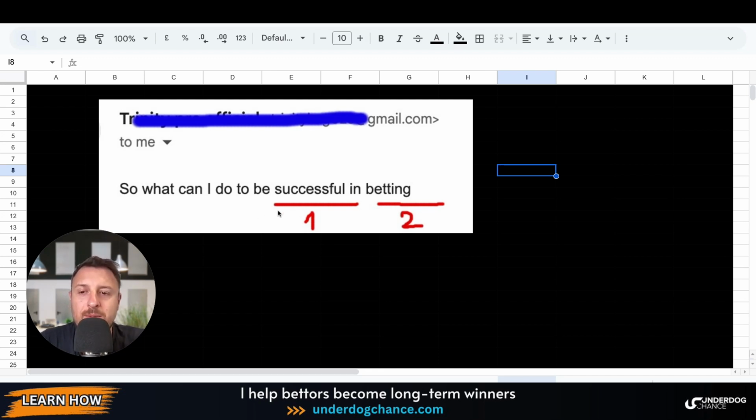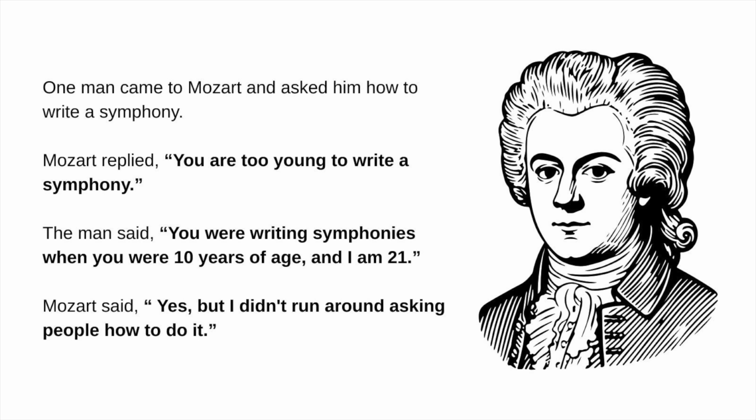So what is the point here? Okay, if you ask, so what can I do to be successful in betting, right? I want to start with one story. This is one of my favorite stories. One man came to Mozart and asked him how to write a symphony. Mozart replied, you are too young to write a symphony. The man said, you were writing symphonies when you were 10 years of age, and I'm 21. And then Mozart said, yes, but I didn't run around asking people how to do this.